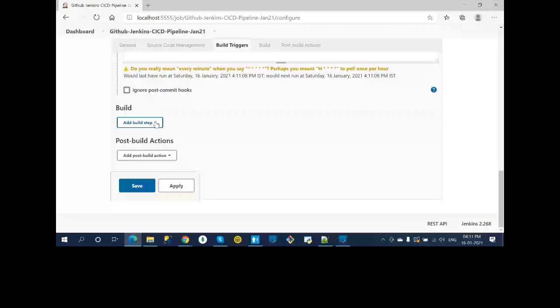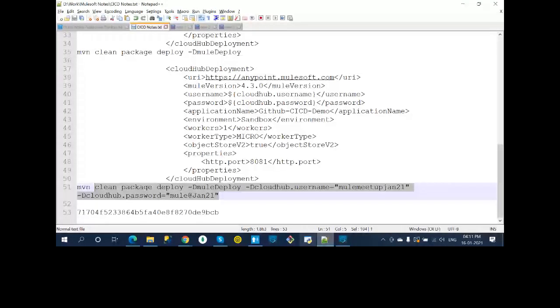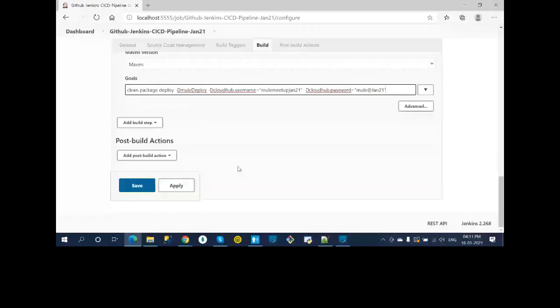Okay, then you need to add the build goals. Okay, so invoke top level Maven targets. So here, as I showed, you need to select Maven and we need to give that command. Okay, so this command, till clean. Okay, don't use that mvn. Okay, so once you go here, till here it's fine because we have placeholders there. We are passing these values, CloudHub username and CloudHub password. Anyway, I'll change these credentials. It's not the right way to share the screen and show the username and password.